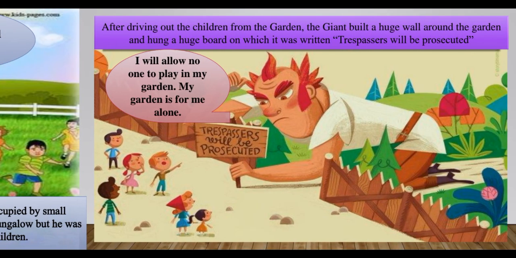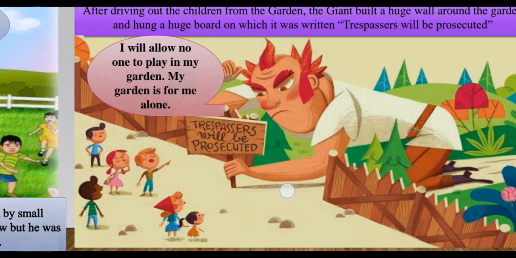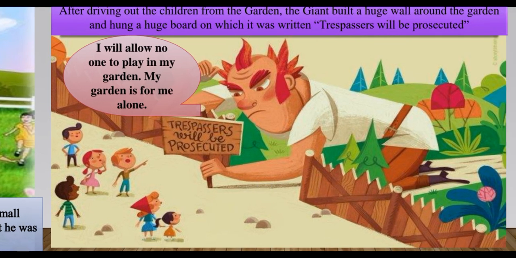As soon as the children were out of the garden, the giant builds a long and huge wall all around the garden. And he says, "I will allow no one to play in my garden. My garden is for me alone." See, children, these were the words of the giant. And he also hung up a board on the wall.